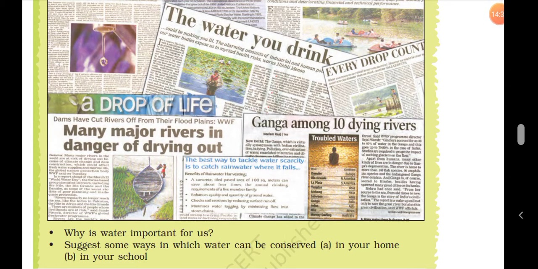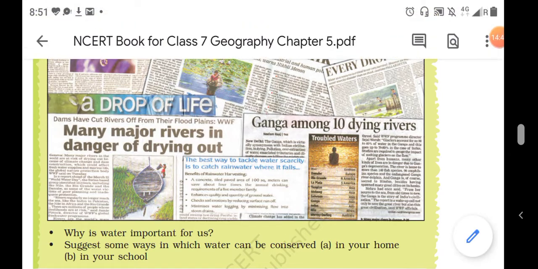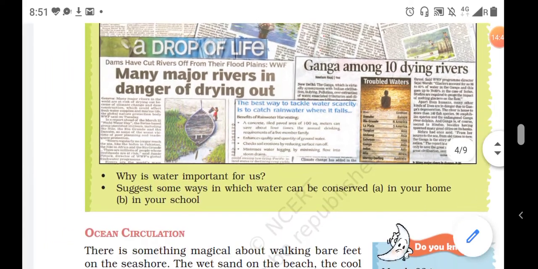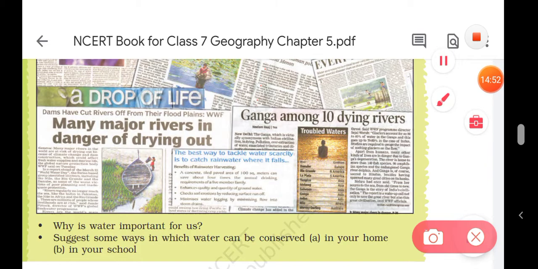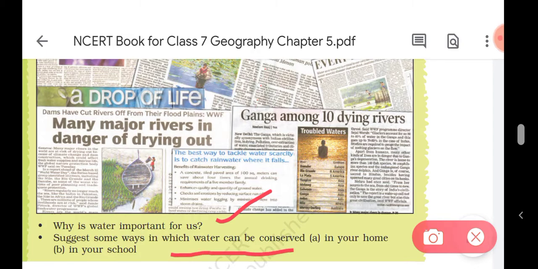You have seen lots of times in the newspaper and on TV channels that lots of states and countries are facing water problems. They are not getting water to drink. So why is water important for us? This is a very important question. You have to find the answer to it, why water is important for us, and you have to suggest some ways in which water can be conserved in your home and in your school. Means you have to suggest some views on how you can save water.